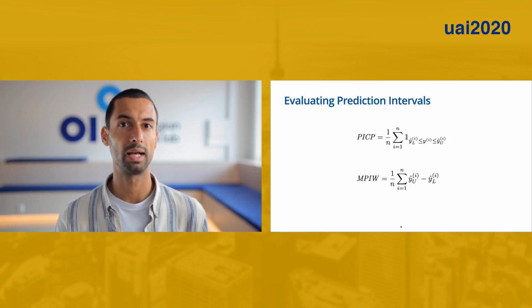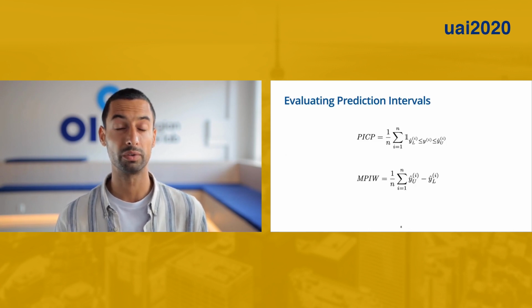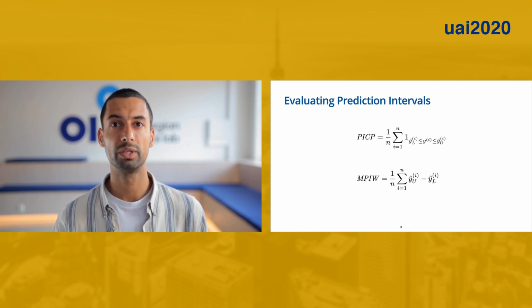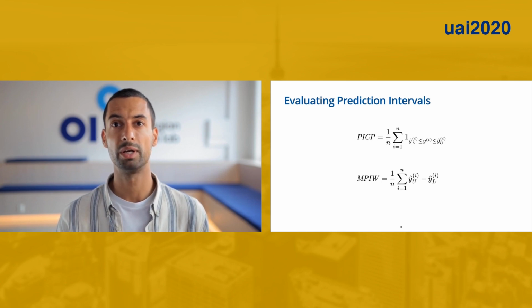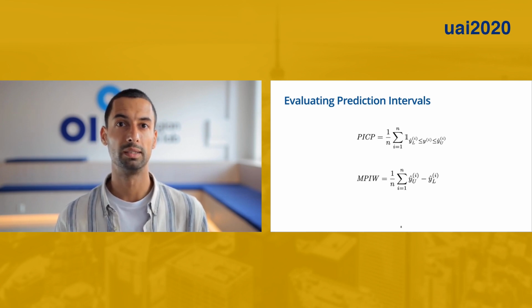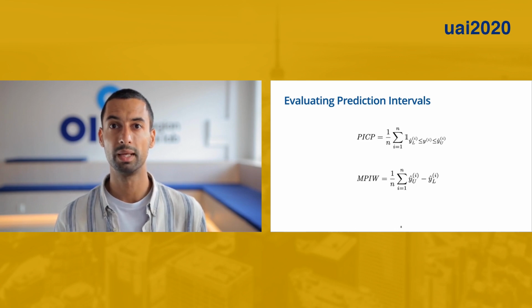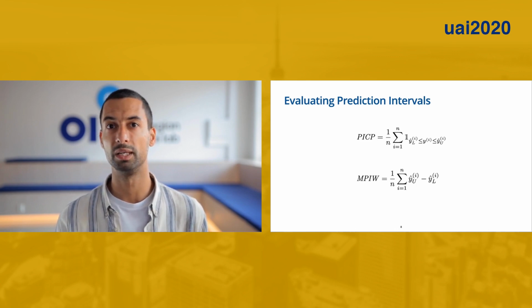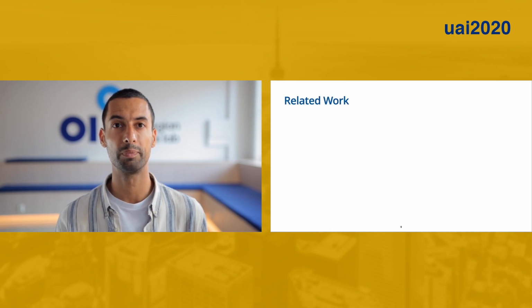Our method heavily relies on the quality measures of prediction intervals. Prediction intervals are usually evaluated with respect to the coverage probability, the PICP measure, and with respect to their width, the MPIW measure. We generally aim to generate prediction intervals as narrow as possible, but maintaining the desired coverage probability. That means we wish PICP to be equal or greater than gamma.